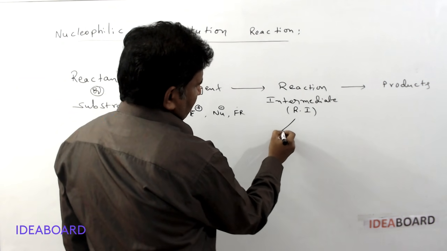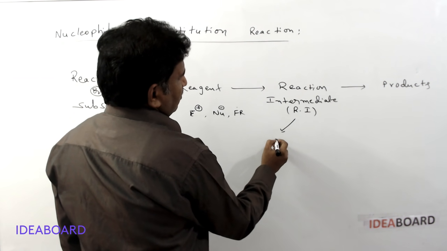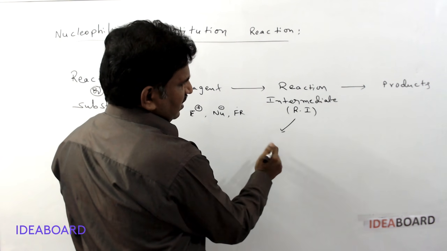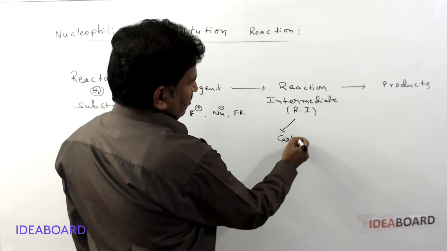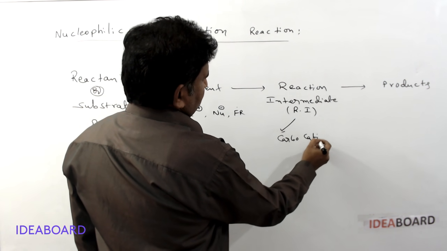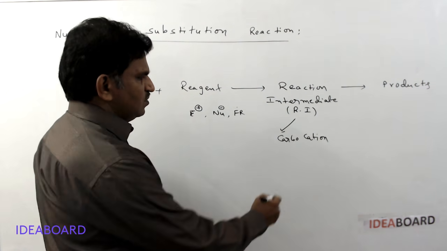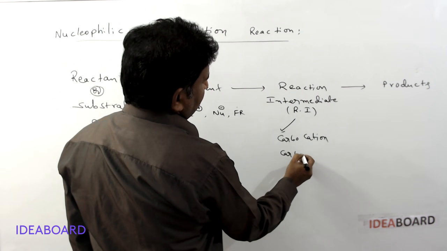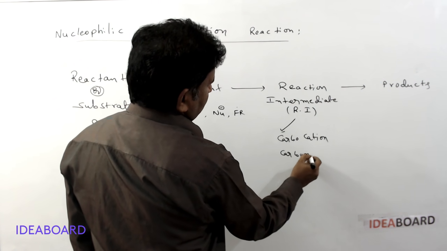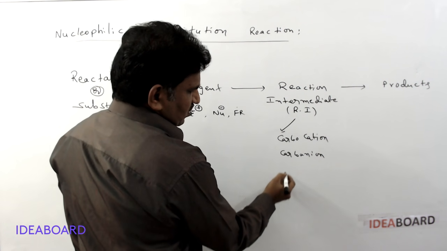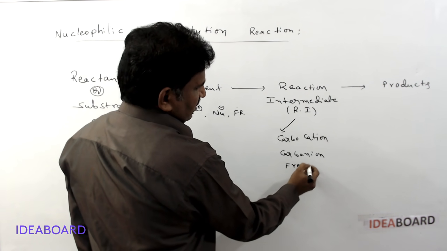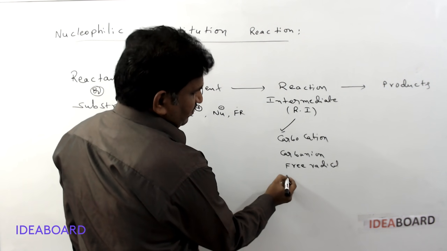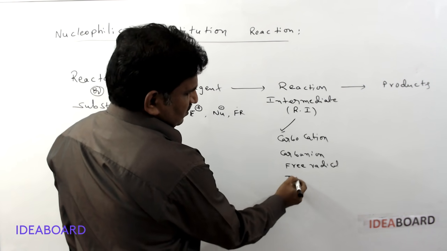The reaction intermediate may be a carbocation, as we studied in the first year, or a carbanion, or a free radical, or a transition state.